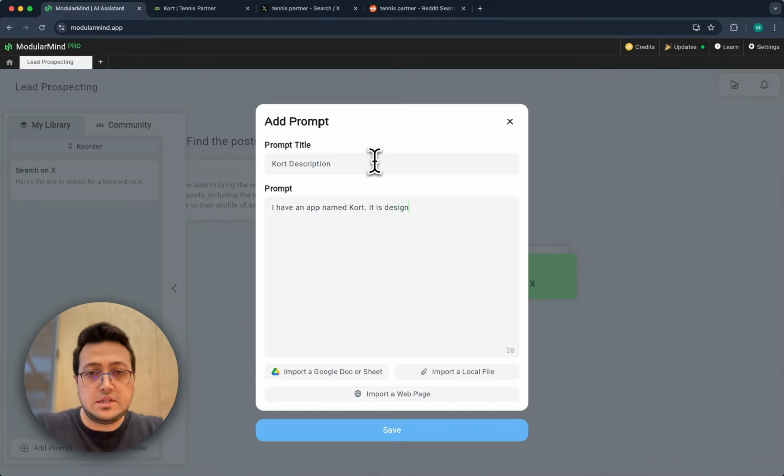It is designed to help tennis players to find hitting partners. They share their experience and location, and they can open invitations for others to play together.